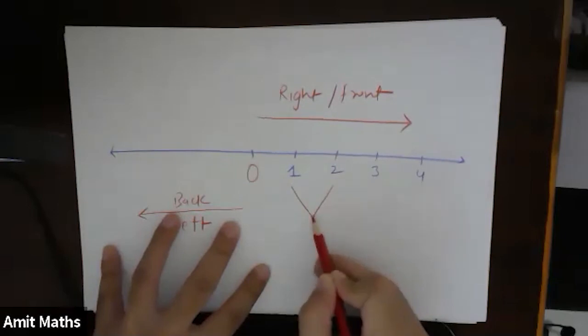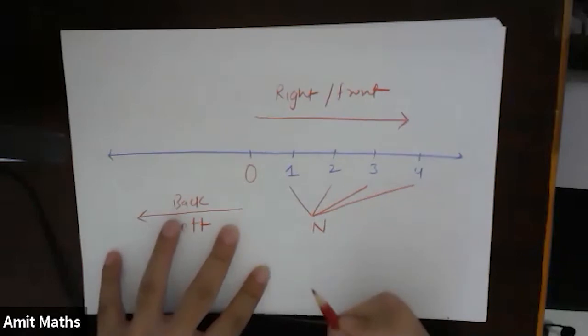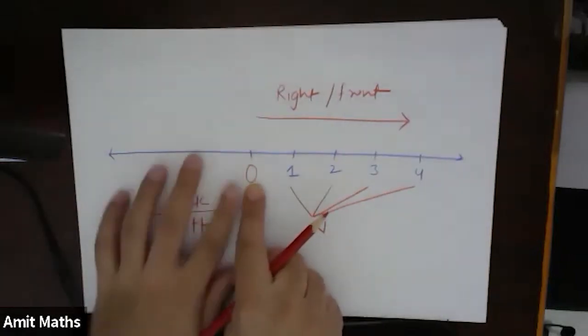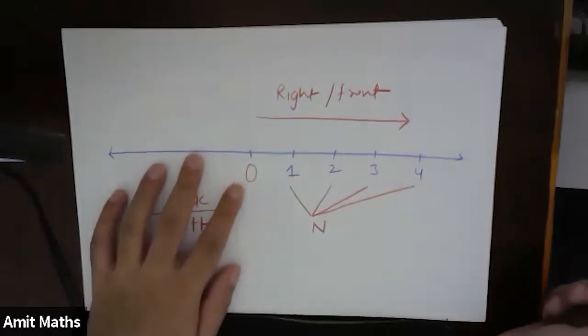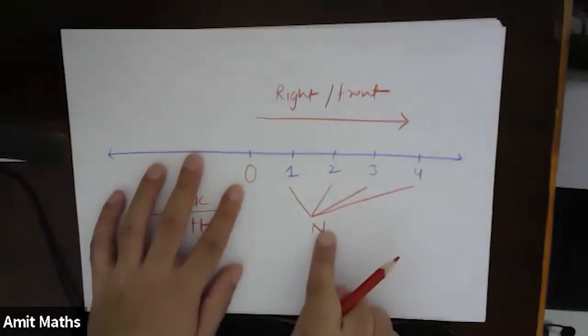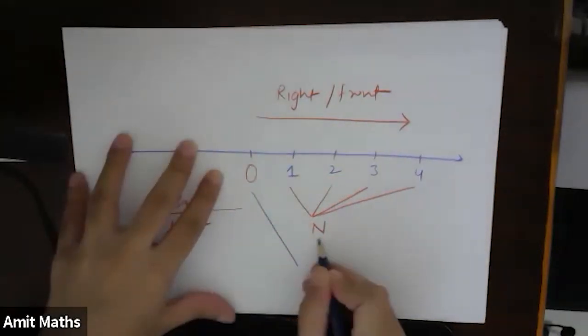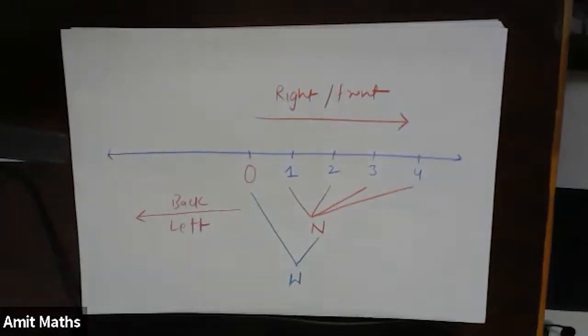What happens with these numbers? What is the name of these numbers? These numbers are natural numbers. From the start, we have taken a reference point. When we are moving on the right side, when we come across 1, 2, 3, 4, 5, 6, 7, and so on, the collection of these numbers we call natural numbers. Now, second, including 0 and these natural numbers, we call these numbers whole numbers. Fine. This part we have already done.